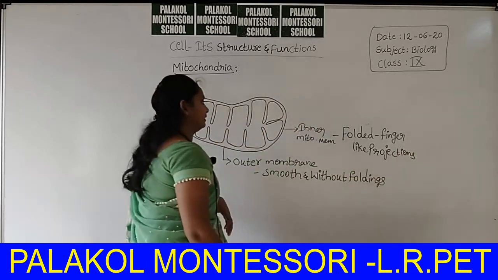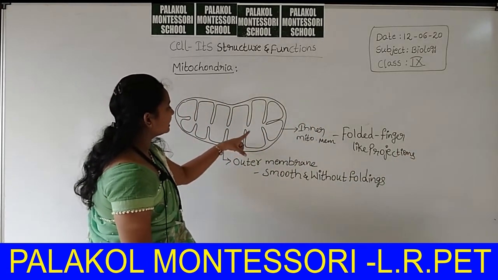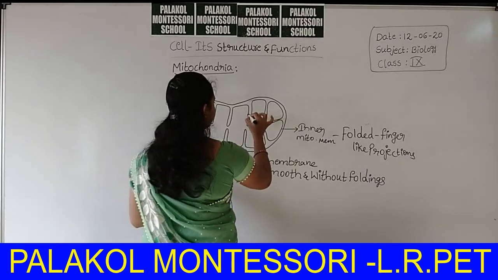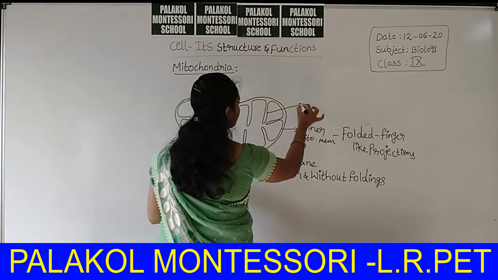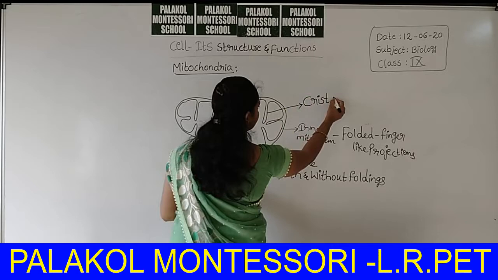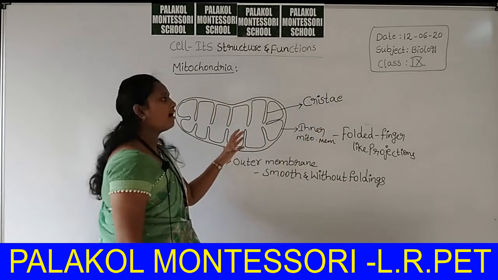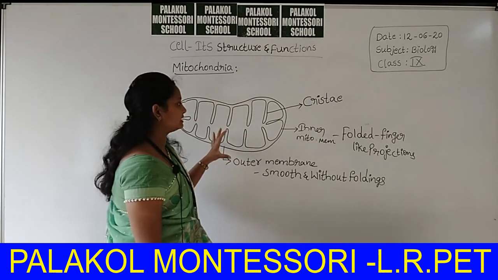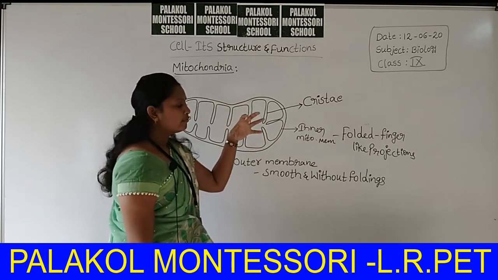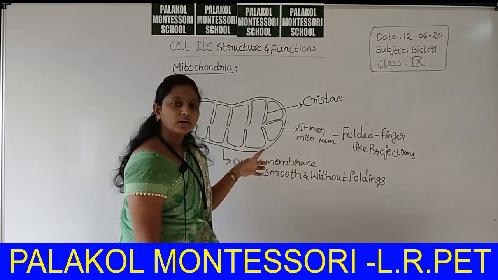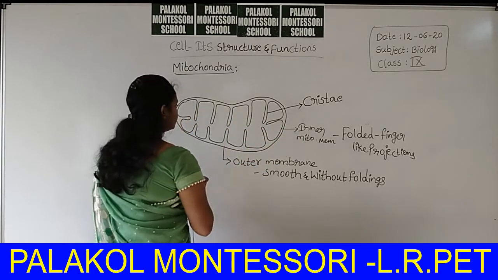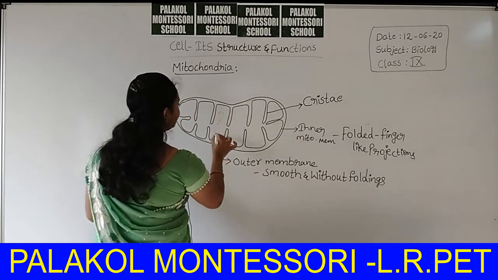Is it clear? These finger-like projections are called cristae. Cristae are the finger-like projections. These are formed by folding of the inner mitochondrial membrane towards which region? Towards the fluid filled matrix.